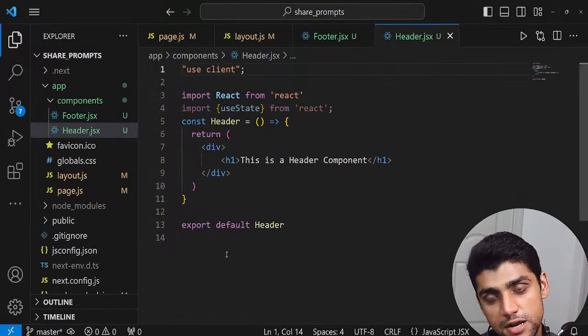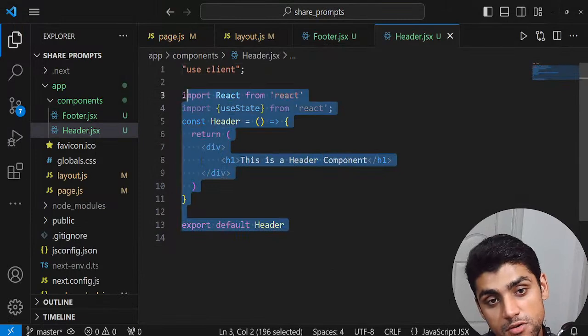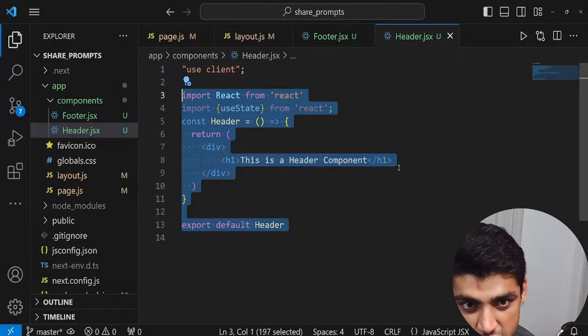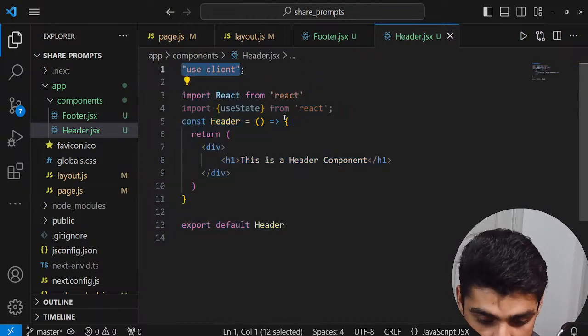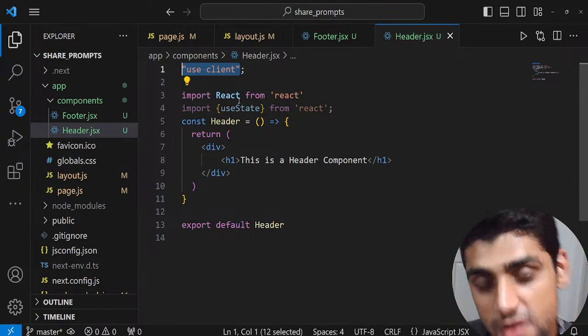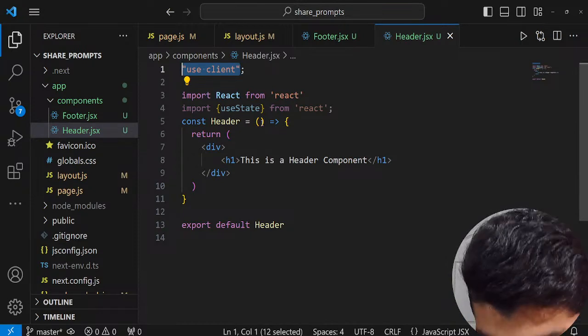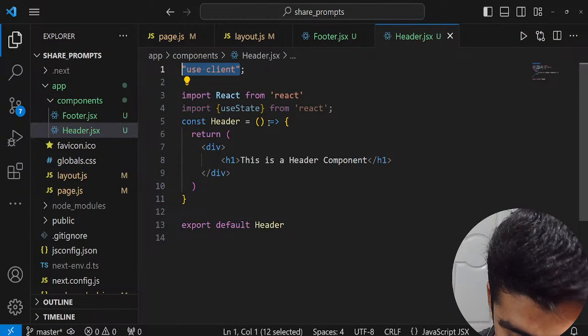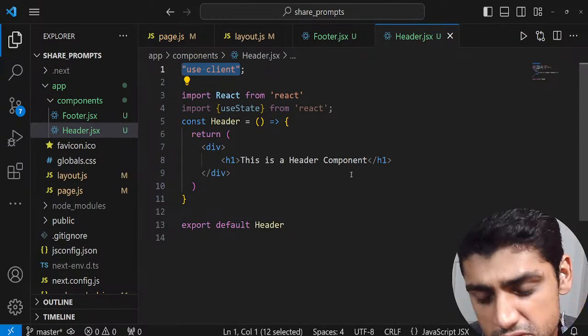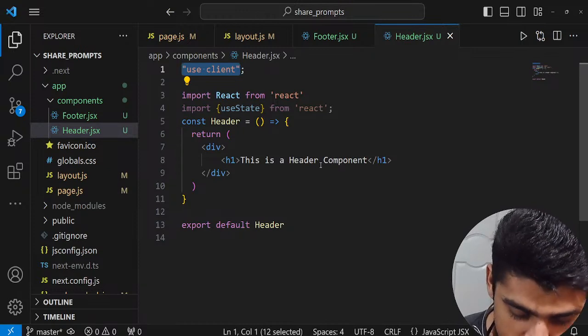Just a side note, I want to say try to go for server-side components, and if you ever get an error, just change it to use client. This is just my rule of thumb, and your error should be gone. So that's just a general example. And we're almost done with our live stream. Again, I'm not going to go too hard in this live stream. I just went over the basics.